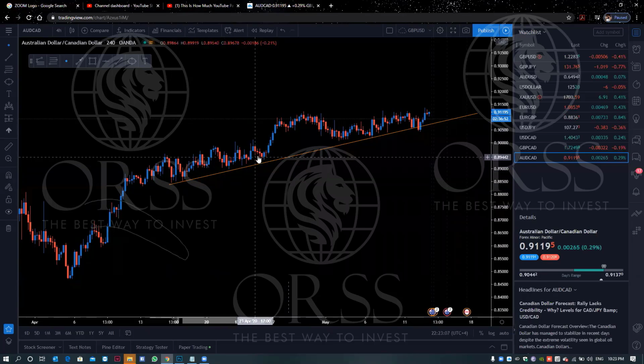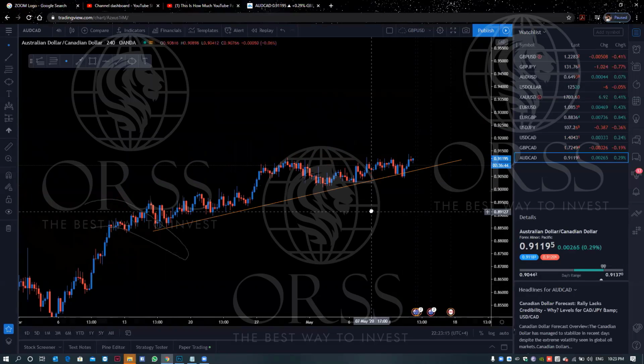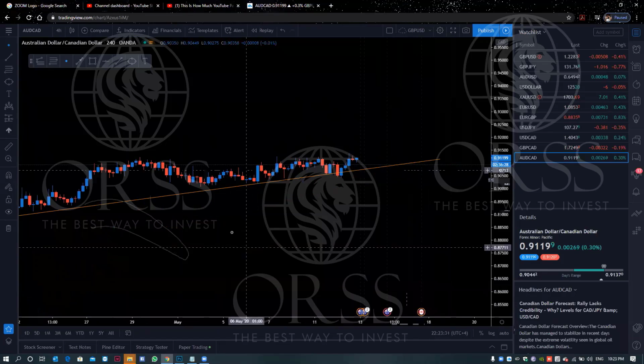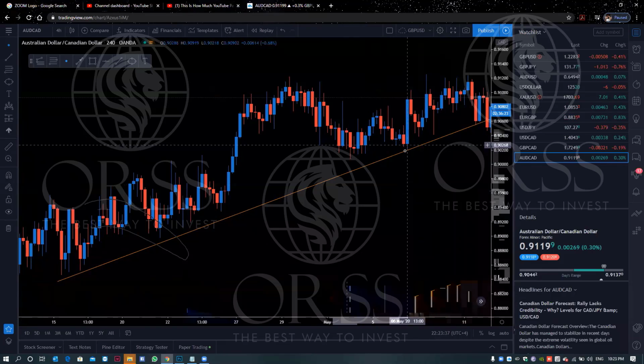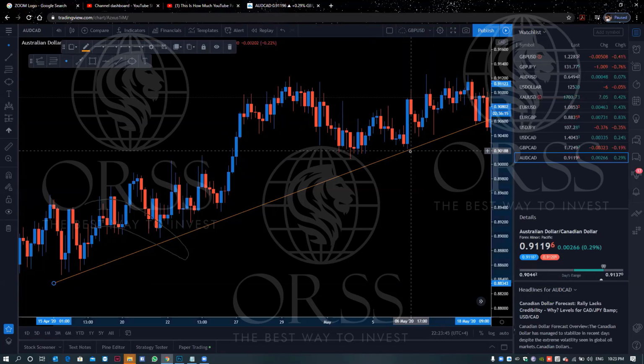One, two, three, four, five, 6, 7, 8, 9. 9 touches it but returns. 10 touches it. So it's very good for the buy rally. When the market touches it, wait: if it breaks out, open the sale. If it does not break out, it gives you the same rejection like that. You can see every rejection is very good. They touch it again and go up. So you can enter here and the stop loss is here.